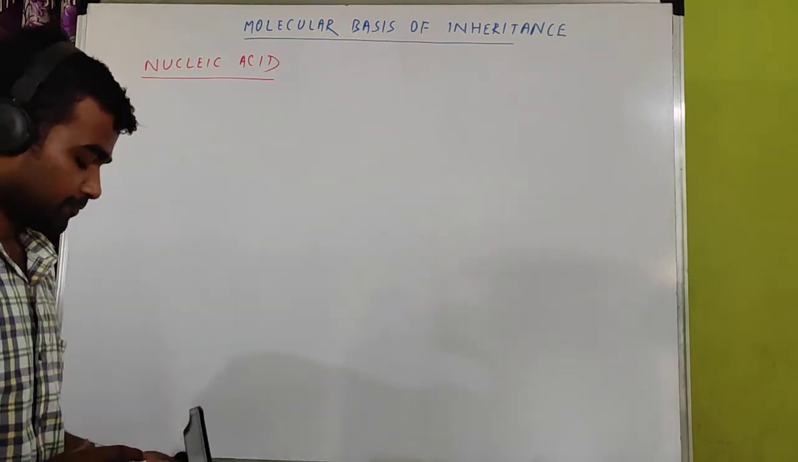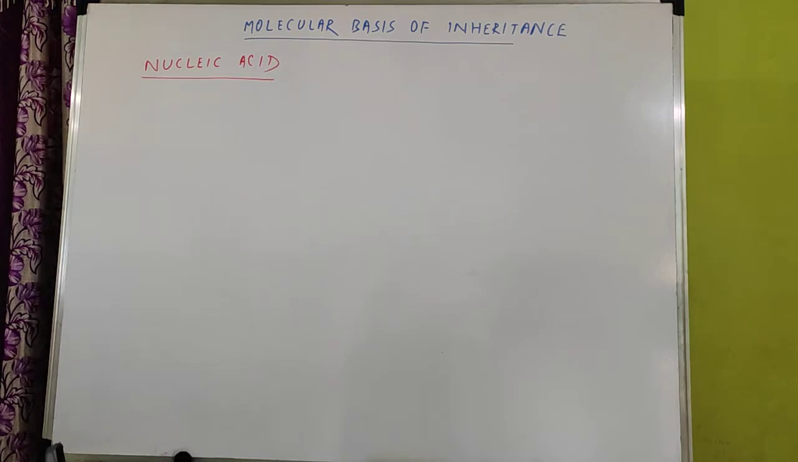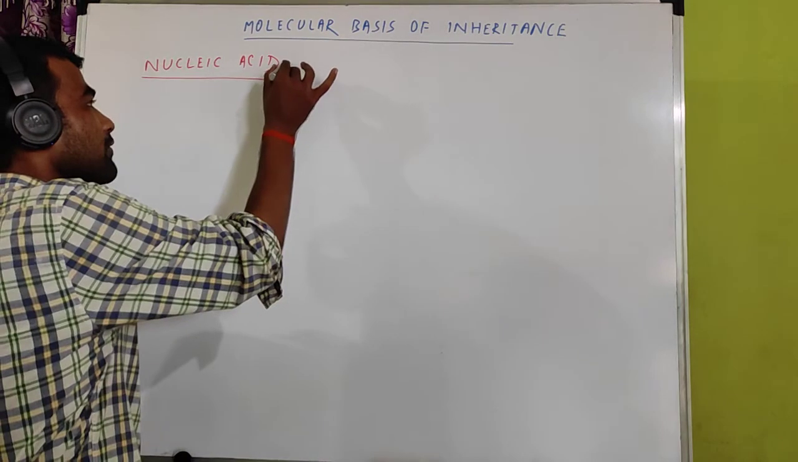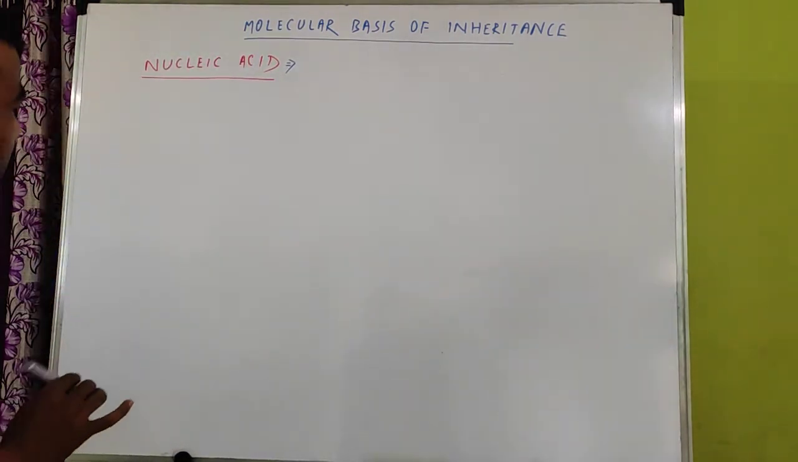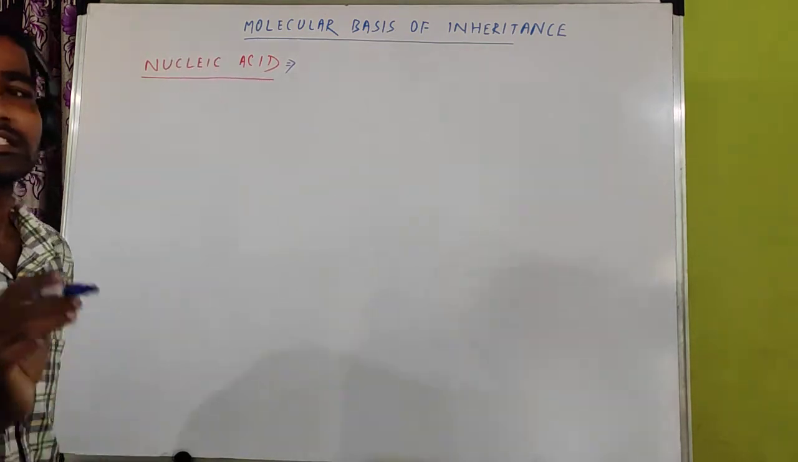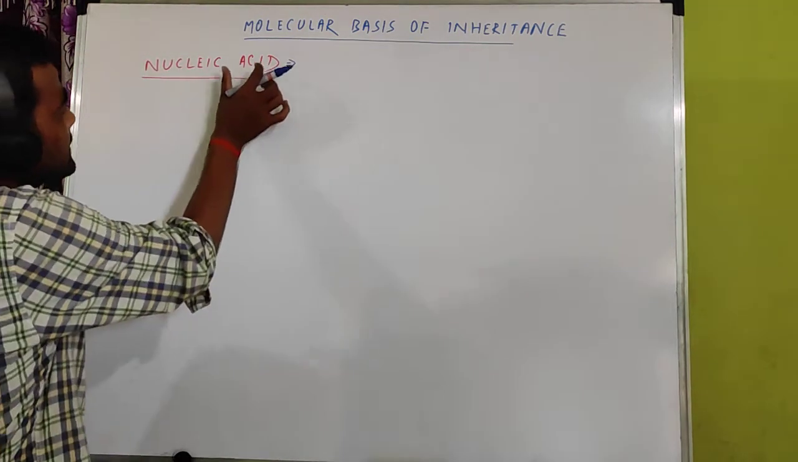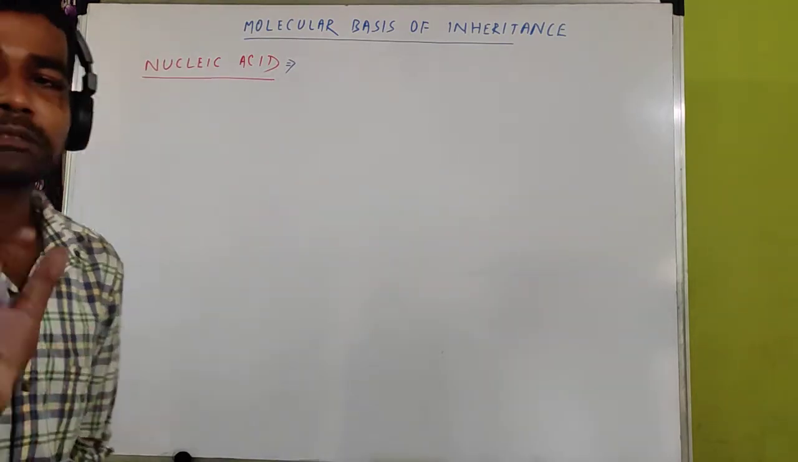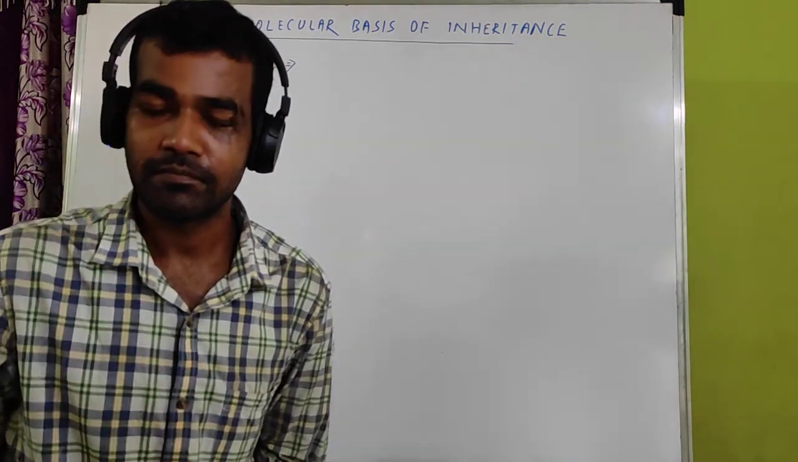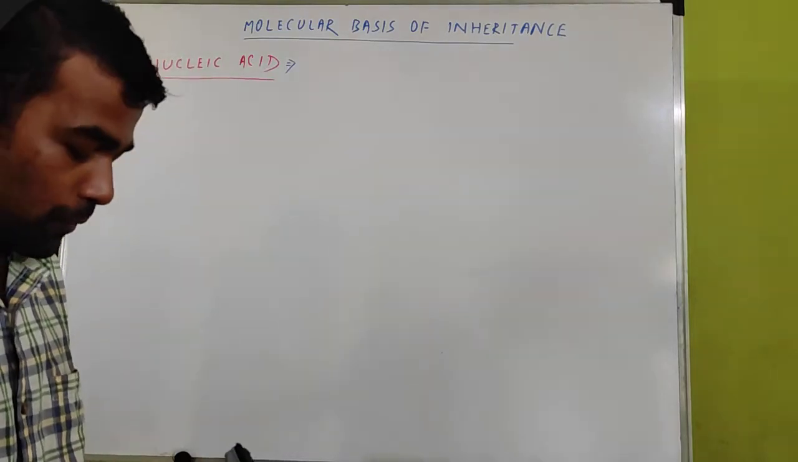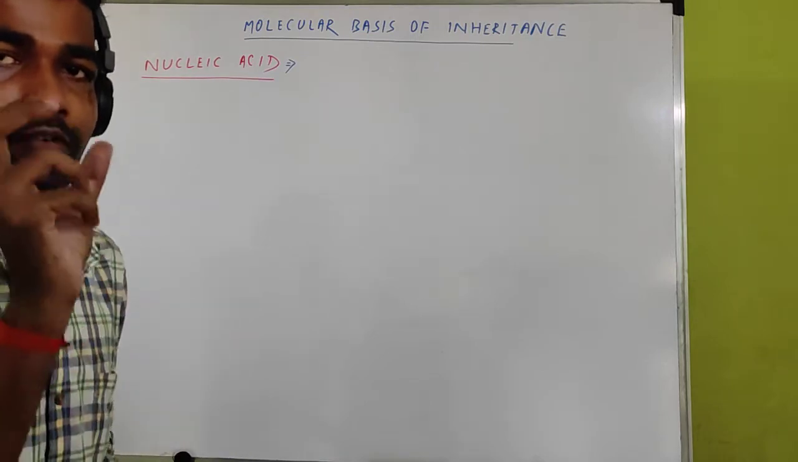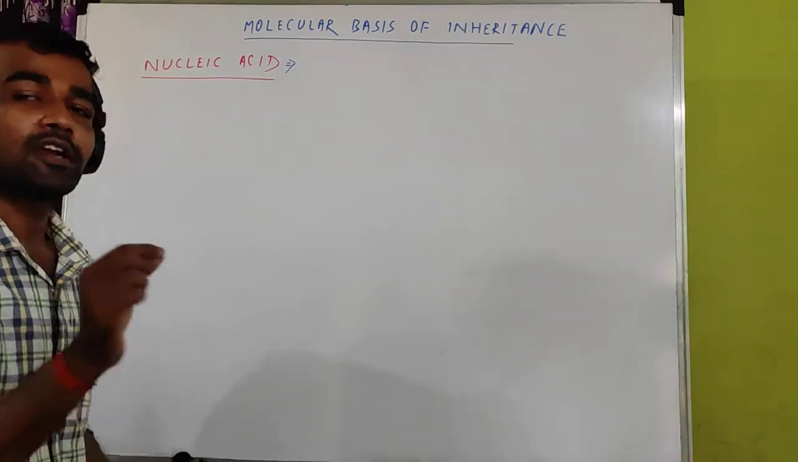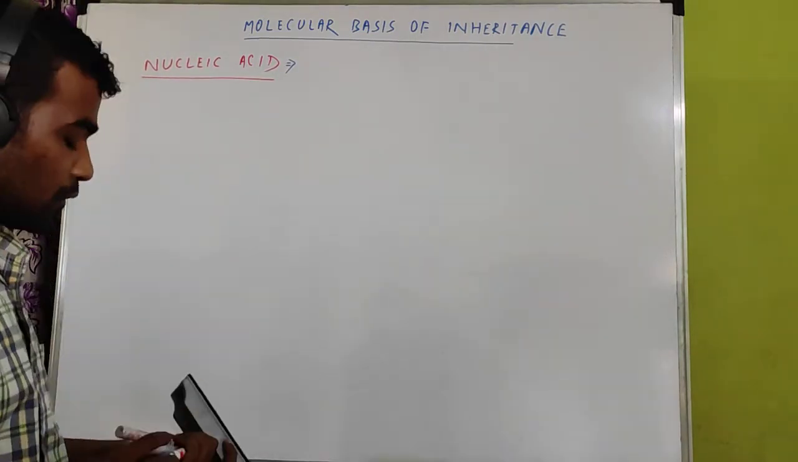So first, what is the meaning of nucleic acid? Its name suggests nucleic acid means it is one acid. What is the meaning of nucleic? Which is found inside the nucleus. All of you know the central part of the cell is known as the nucleus. And from the nucleus, these acids were discovered, so that's why these are called nucleic acids.